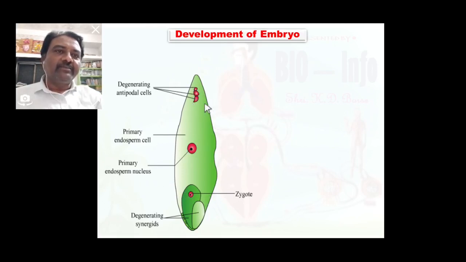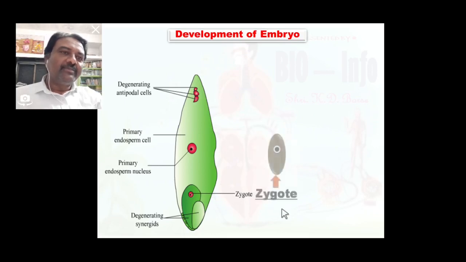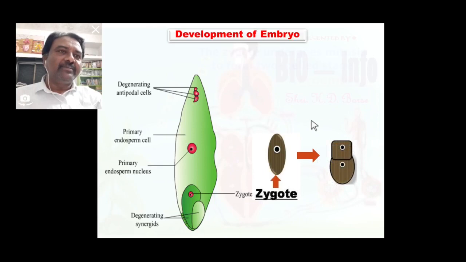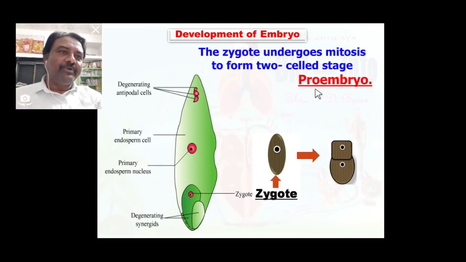So the process of development of the embryo starts. At that time, inside the embryo sac, the antipodal cells degenerate and the synergids also degenerate. The zygote is a diploid cell that undergoes mitosis to form a two cell stage. Such a two cell structure is called the proembryo.